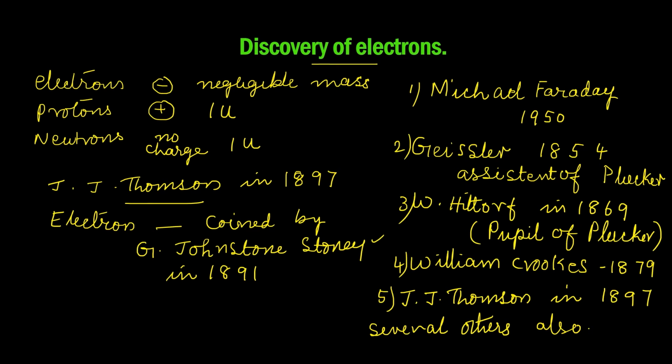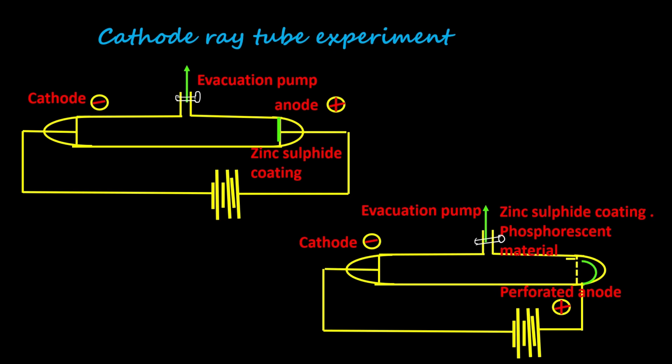Okay, now we will pass on to the experiment proper. We will see the details of the cathode ray tube experiment which led to the discovery of electrons. The cathode ray tube is a glass tube which is sealed at both ends, fitted with 2 electrodes, cathode and anode. Cathode is negative, anode is positive.